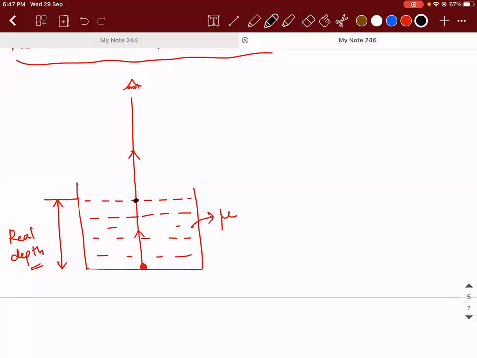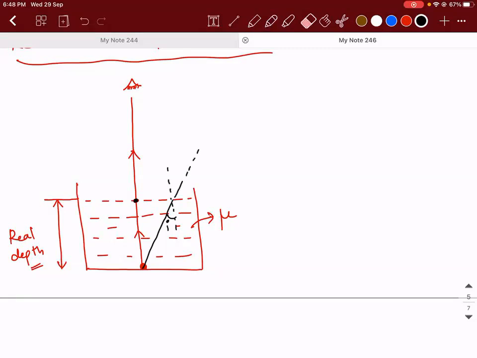Yes, angle of incidence is 0 degrees, and angle of refraction will also be 0. Now, if I take another ray which is incident at an angle i, then what will happen?